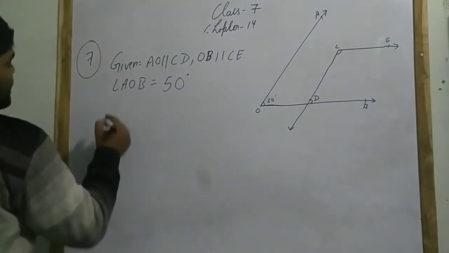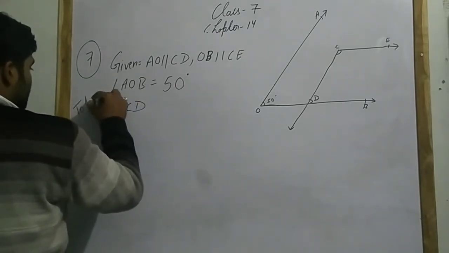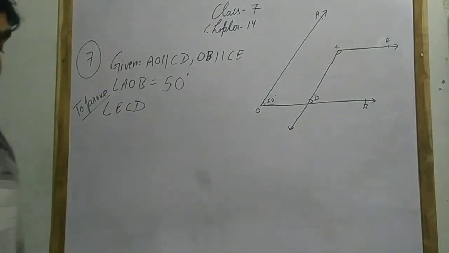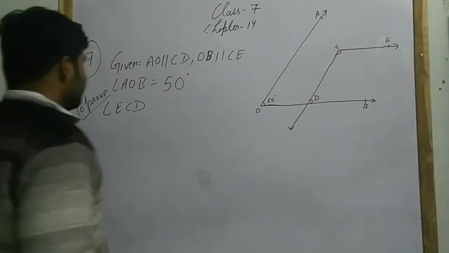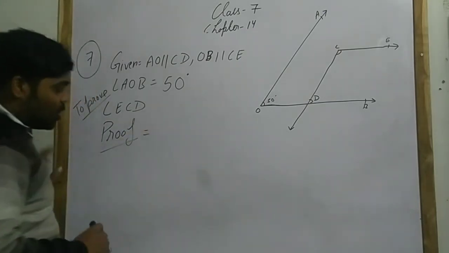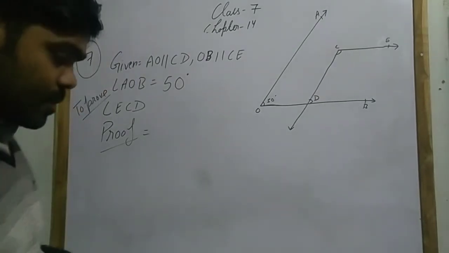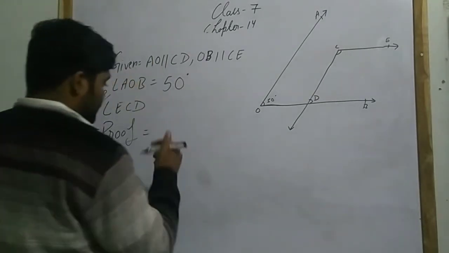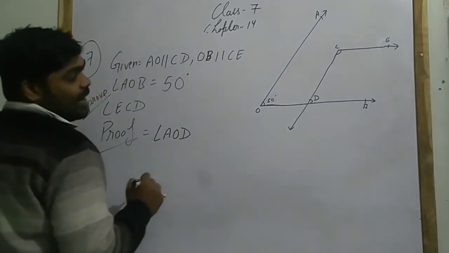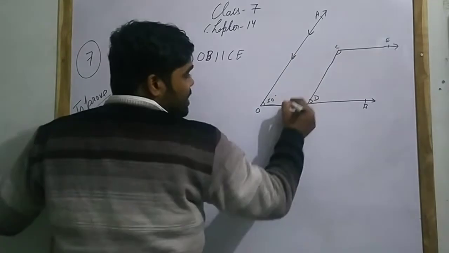We have to find the measure of angle ECD to prove. हमें प्रूफ क्या करना है एंगल ECD. We have to find angle ECD. Now, solution is, now the solution of this question will be angle AOD. See, where is angle AOD? Angle AOD. This one. We are talking about this one.